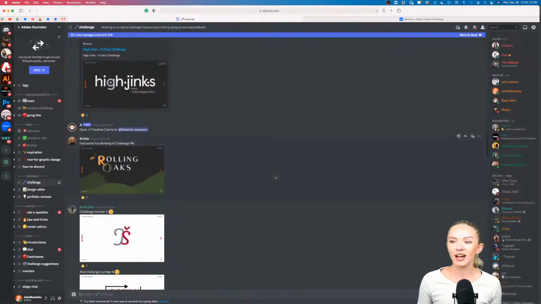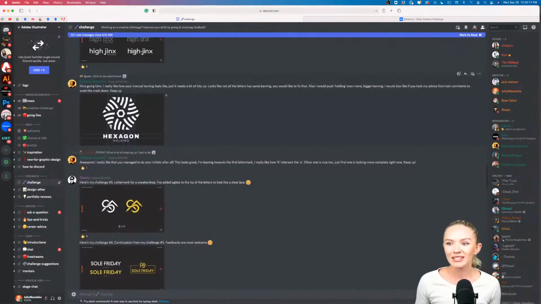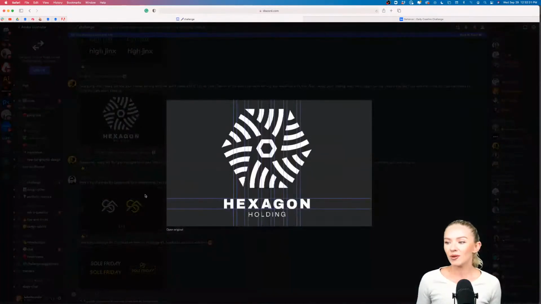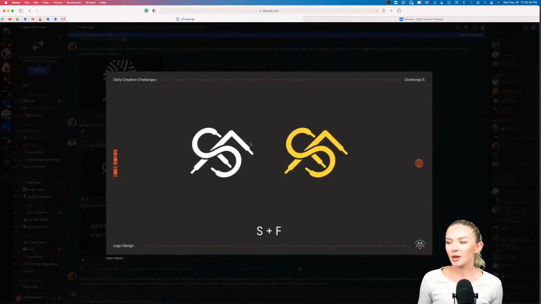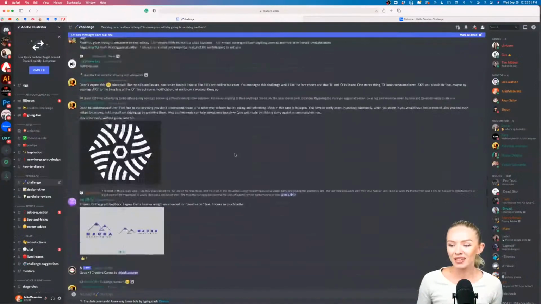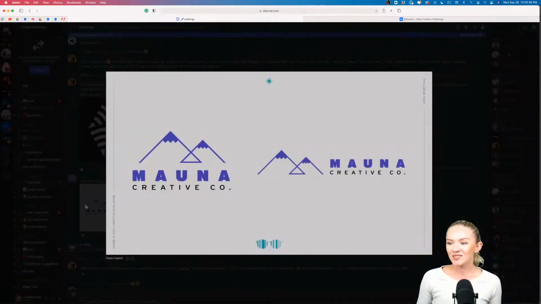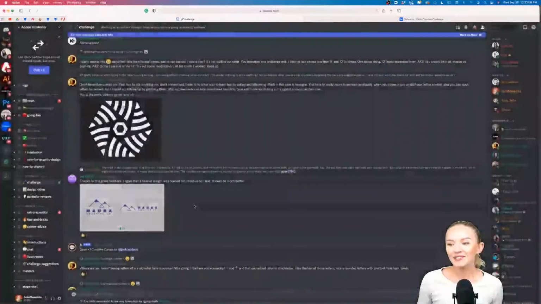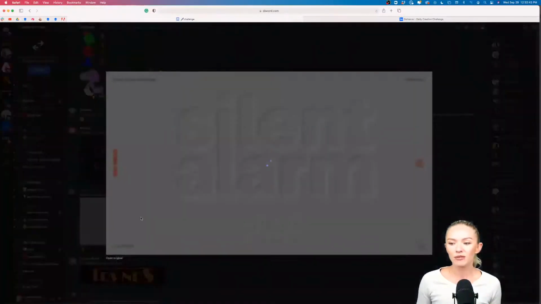So here we have a lot of submissions from yesterday. How cool is that? We have some amazing work from Umar, looks like. And wow, this is amazing. Some amazing geometric designs here. We have Donnie here with some letter marks. So Friday, how cool is that? And then we also have another one here by Jay. Really, really cool. Mauna Creative. Very nice. Very nice work, everyone. I'm so happy to see all of your submissions.